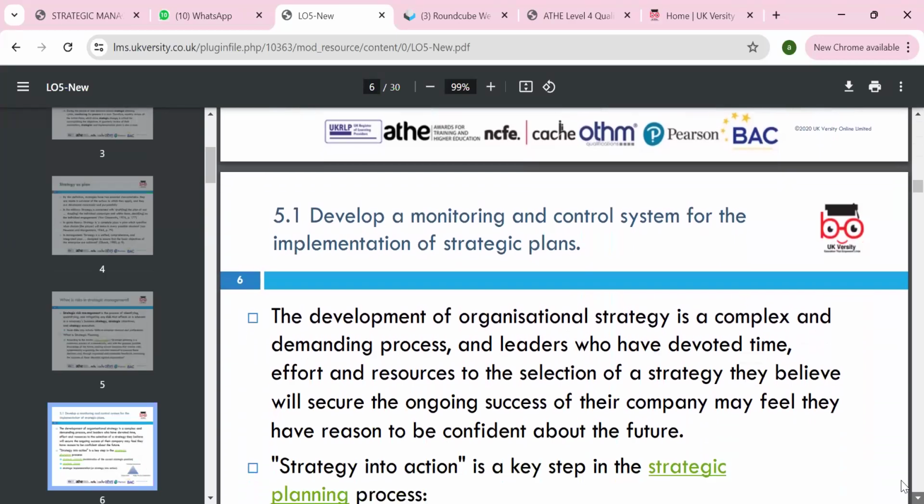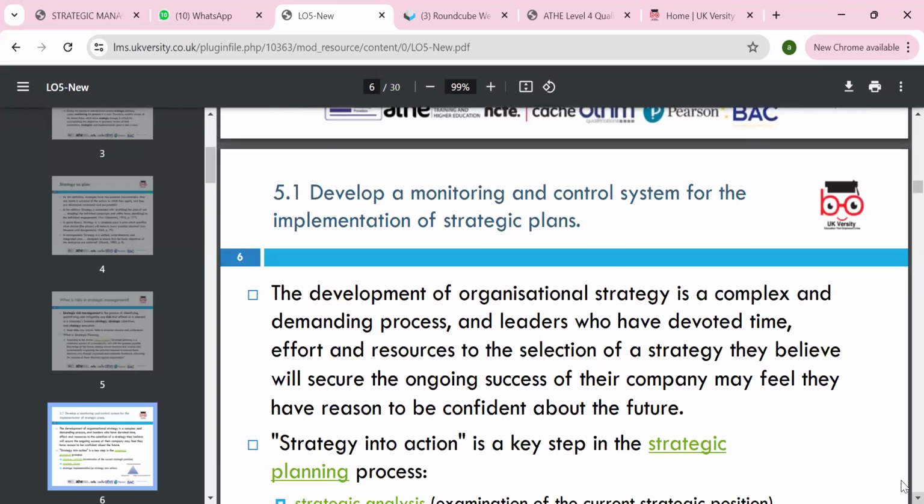So we have 5.1, which is the assessment criteria: develop a monitoring system for implementing the strategic plan. The development of the organization's strategy is a complex and demanding process, and the leaders who have devoted time, effort and resources to selecting the strategy believe we need to secure and achieve the key objective. For the strategy in action, we can focus on the key steps.